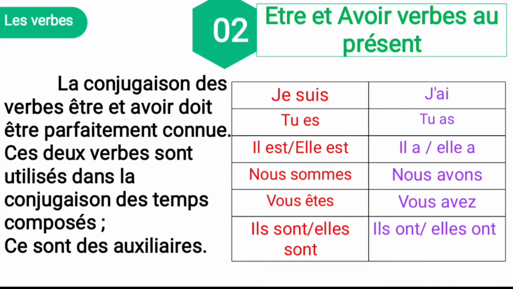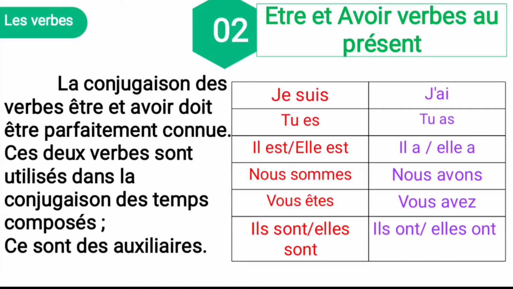Être et avoir verbs. Être means to be and avoir means to have. These two verbs you have to conjugate in present tense. So to be and to have, present indicative. Let's see the definition of these verbs. These two verbs are auxiliary verbs. La conjugaison des verbes être et avoir doit être parfaitement connue.